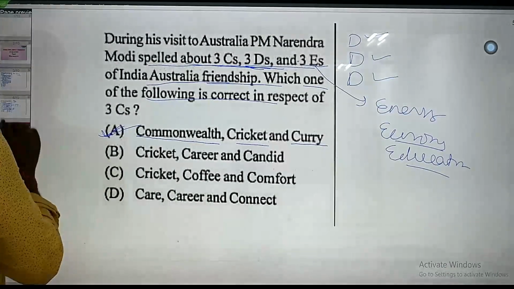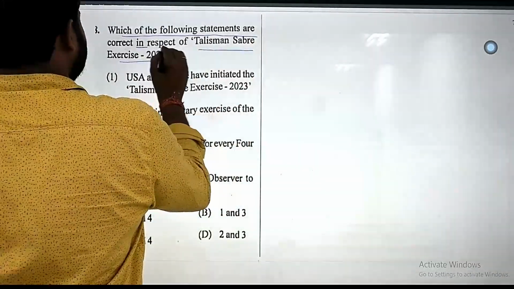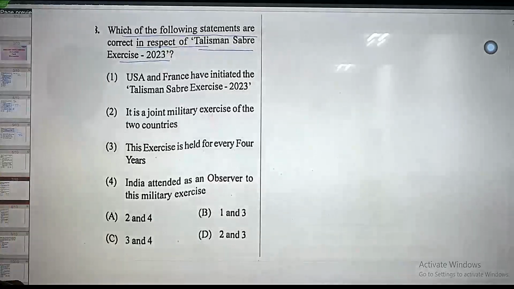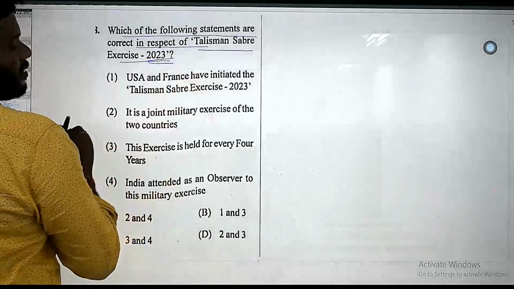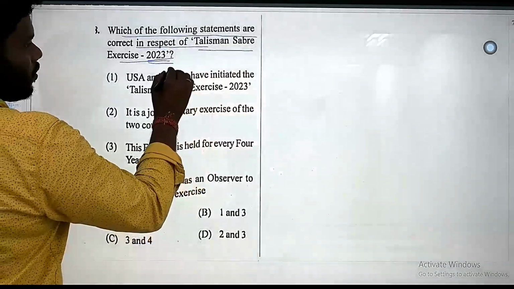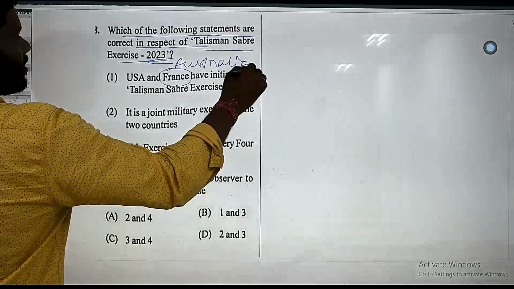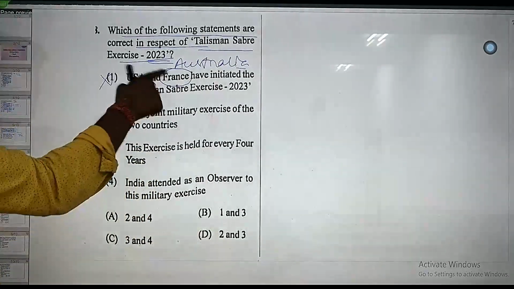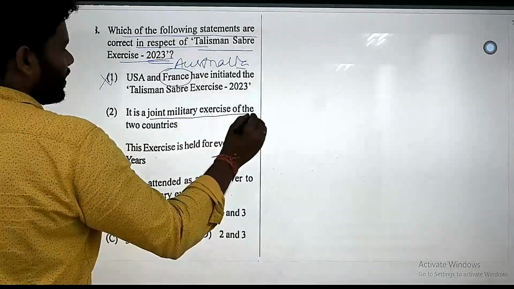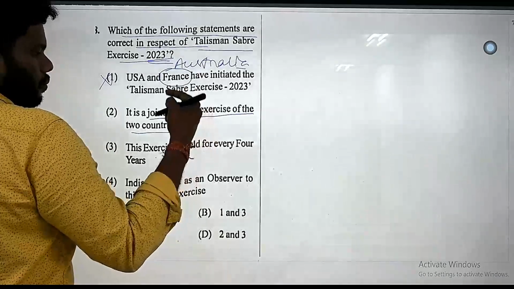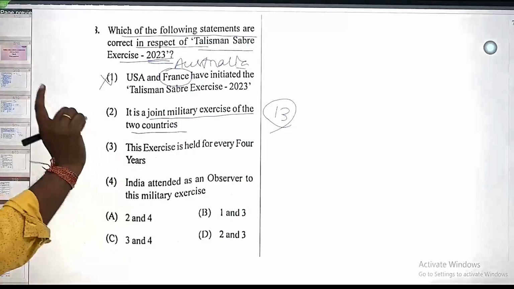Okay. Next. Taslima Sabre exercise. Now, which of the following statements are correct in respect of Taslima Sabre exercise 2023? Taslima Sabre exercise is initiated by whom? USA and Australia. So this statement is wrong because USA, France initiated, so that is wrong. This is USA and Australia. It is a joint military exercise of the two countries. Yes. More than 13 countries participated, but this is initiated as a joint military exercise of two countries.